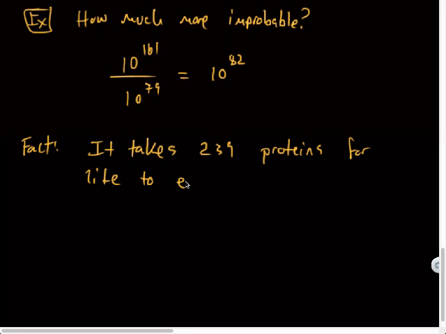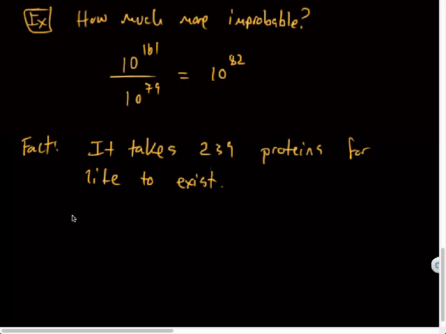Okay? So we would need 239 proteins to exist simultaneously in the same location, somehow working together, like they all found each other and worked together to form some sort of really simple bacterial life, okay?